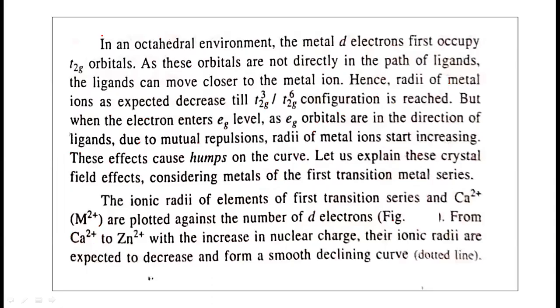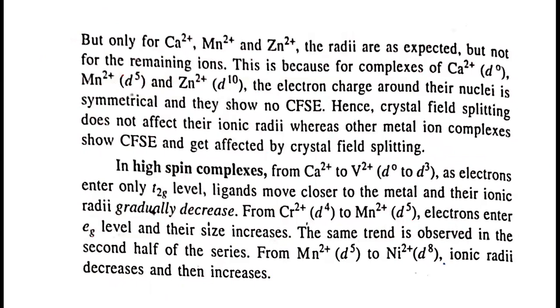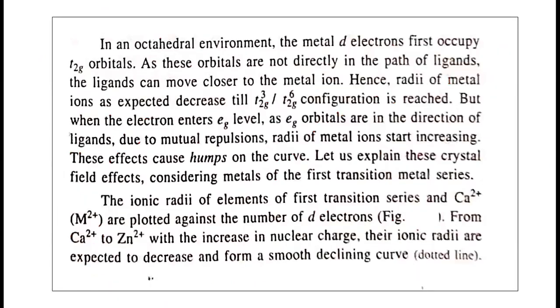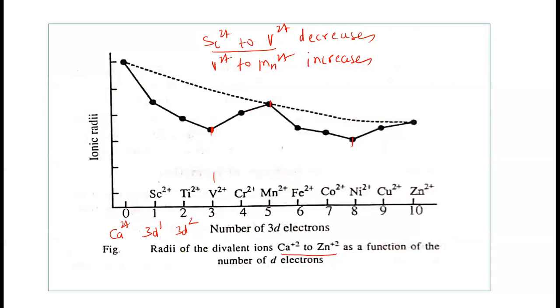So see here, the ionic radii of the elements from calcium 2+ to Zn2+ are expected to decrease due to the increase in the nuclear charge. Okay, a smooth decrease is there. We have shown that in the graph. You can see this graph here, expected to decrease.